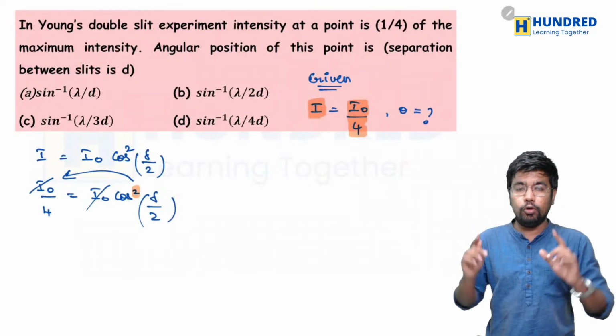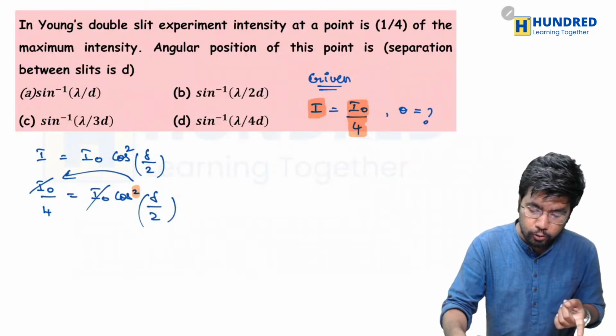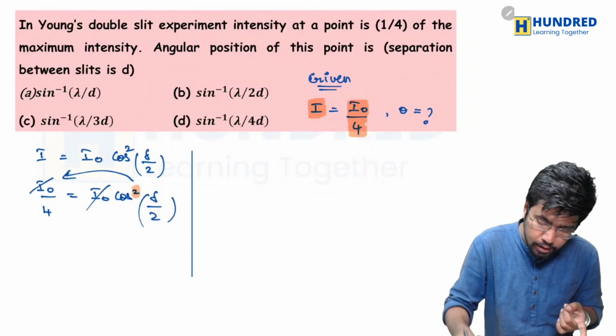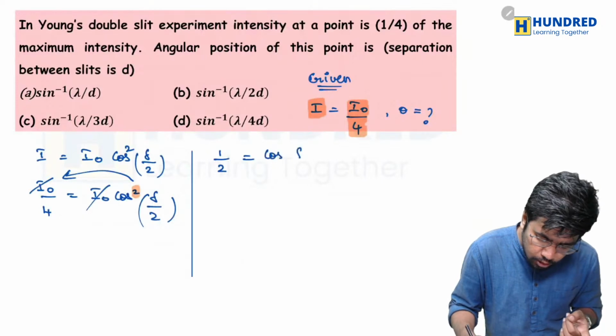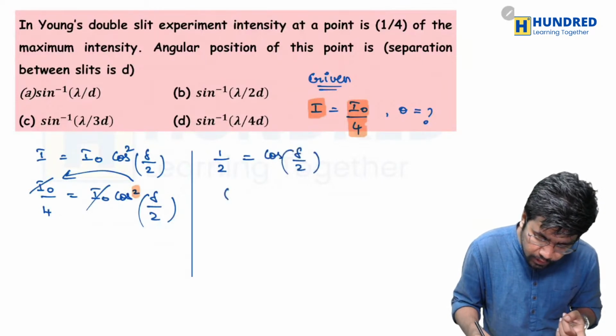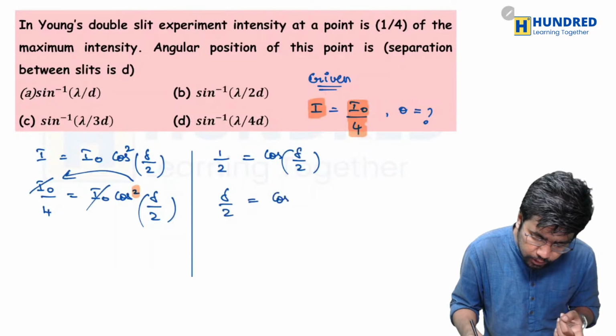So root of 1/4 should become 1/2, right? So now the relation will be 1/2 is equal to cos phi divided by 2. So phi divided by 2 should be equal to cos inverse of 1/2.